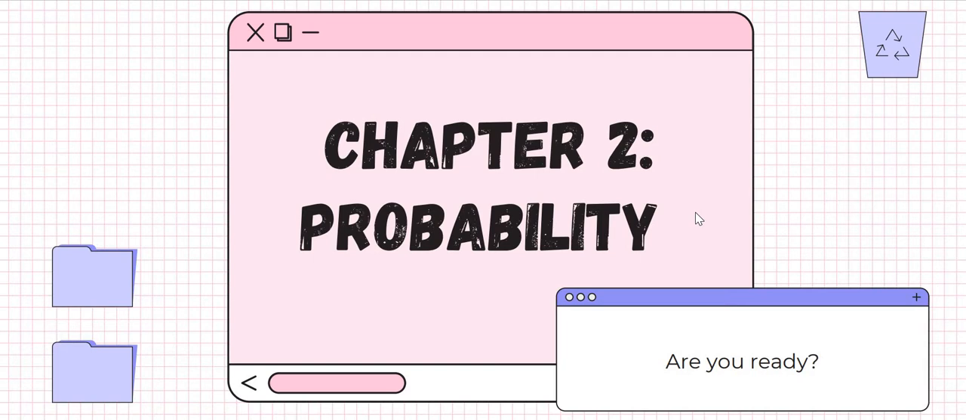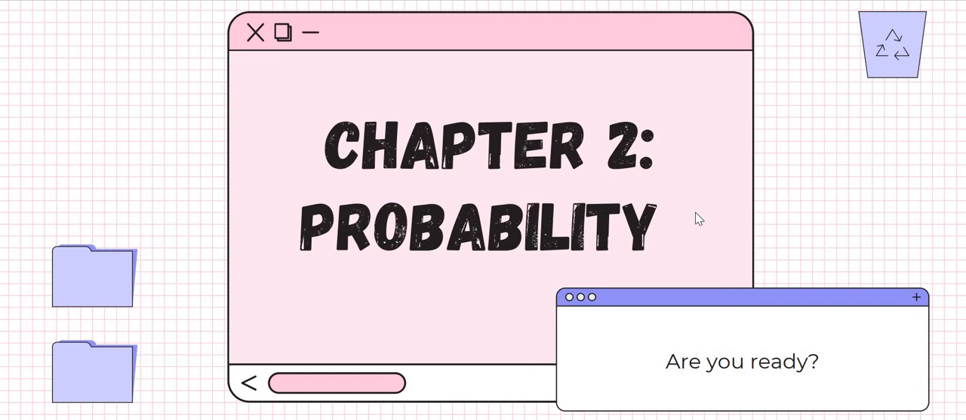Okay, so today we will enter chapter 2. Chapter 2 is about probability. Okay, probability. So the objective: at the end of this chapter, you will be able to apply the concept of set. Then you will know how to explain what is an event, and the last one is of course the probability.